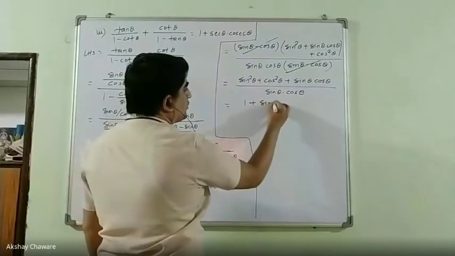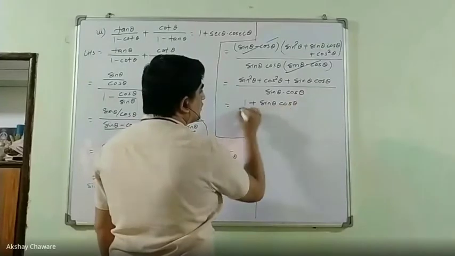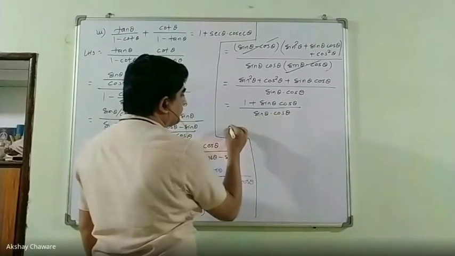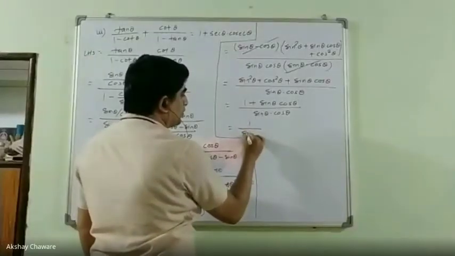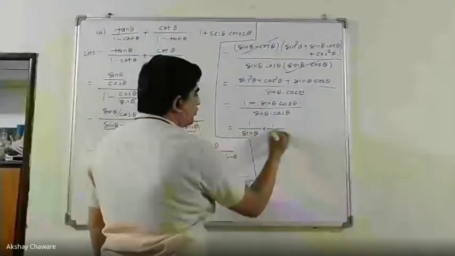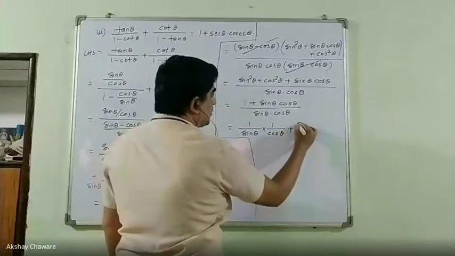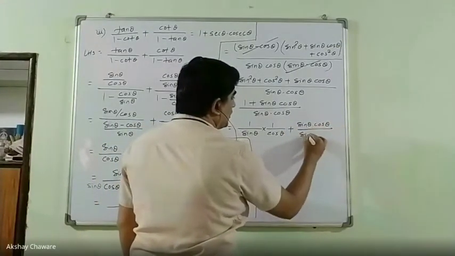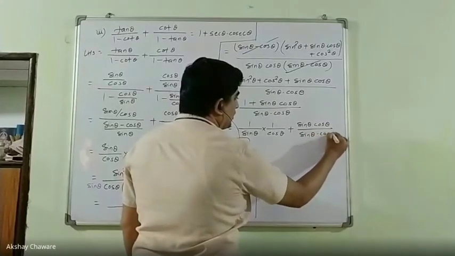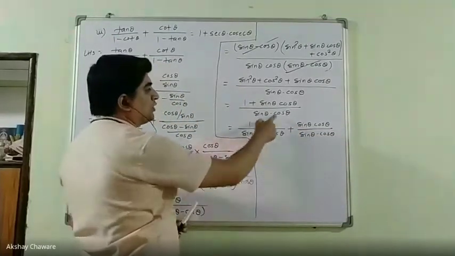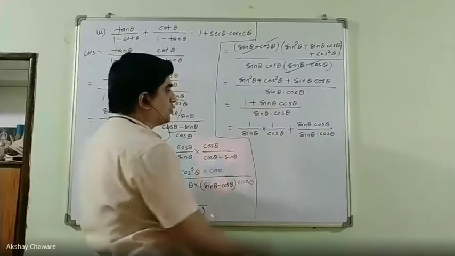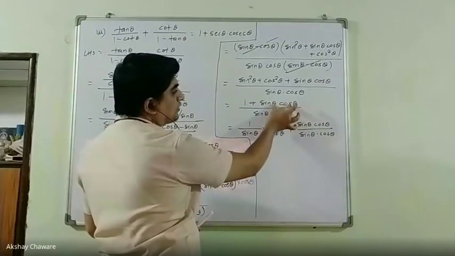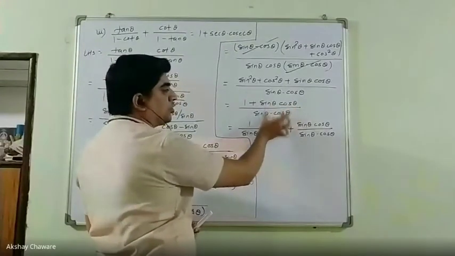Then it is 1 plus sin theta cos theta upon sin theta cos theta, which is 1 upon sin theta cos theta plus sin theta cos theta upon sin theta cos theta, just a distribution of the denominator over the numerator terms.